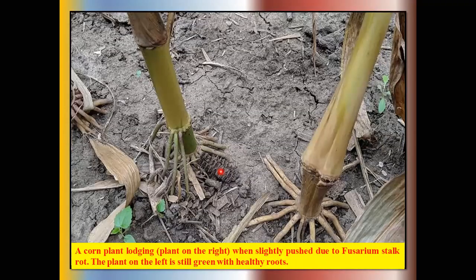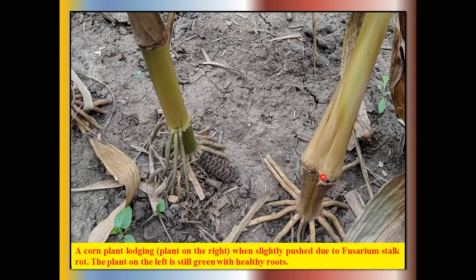This fungus has spores already present in the soil, and these spores directly infect the basal portion of the stem or stalk of the maize plants. Brownish to blackish lesions develop on the stalk or stem portion of the maize plant.